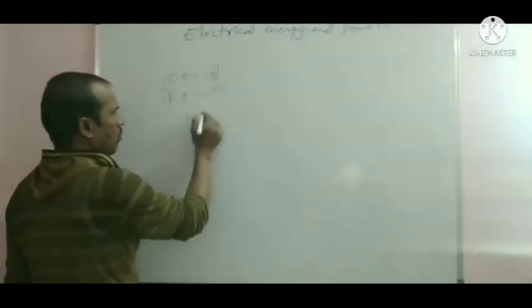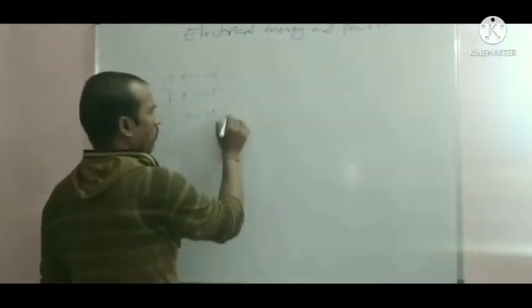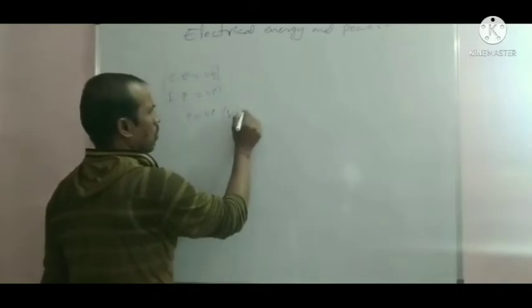Power is equal to VI. According to Ohm's law, V is equal to IR.